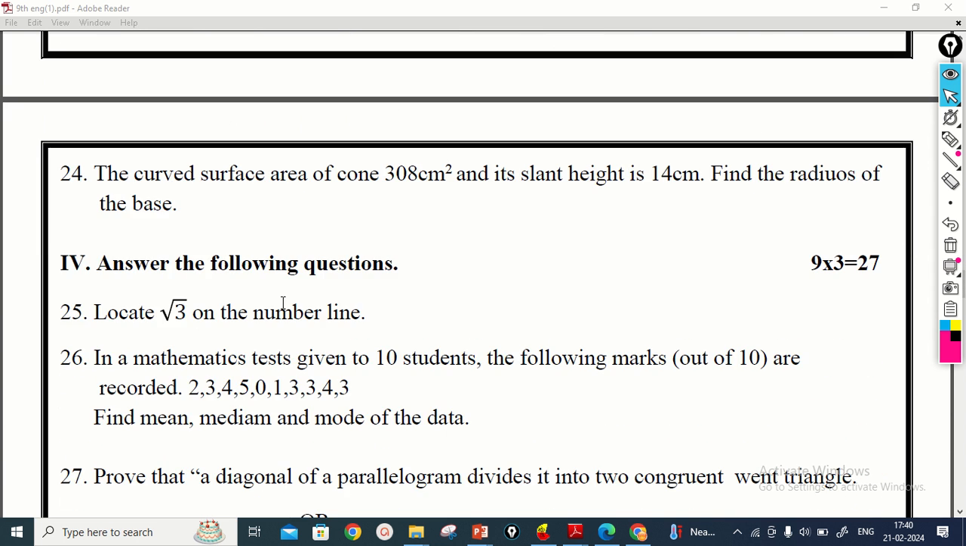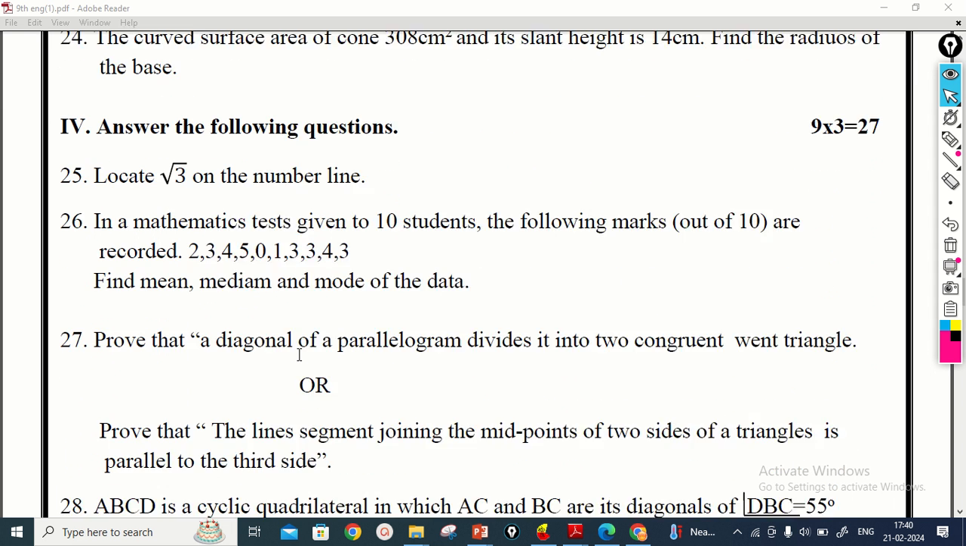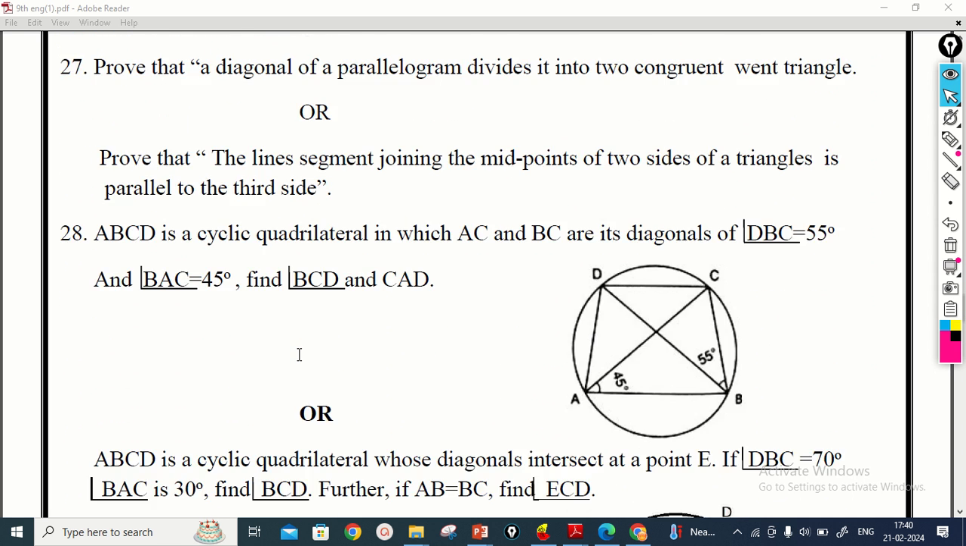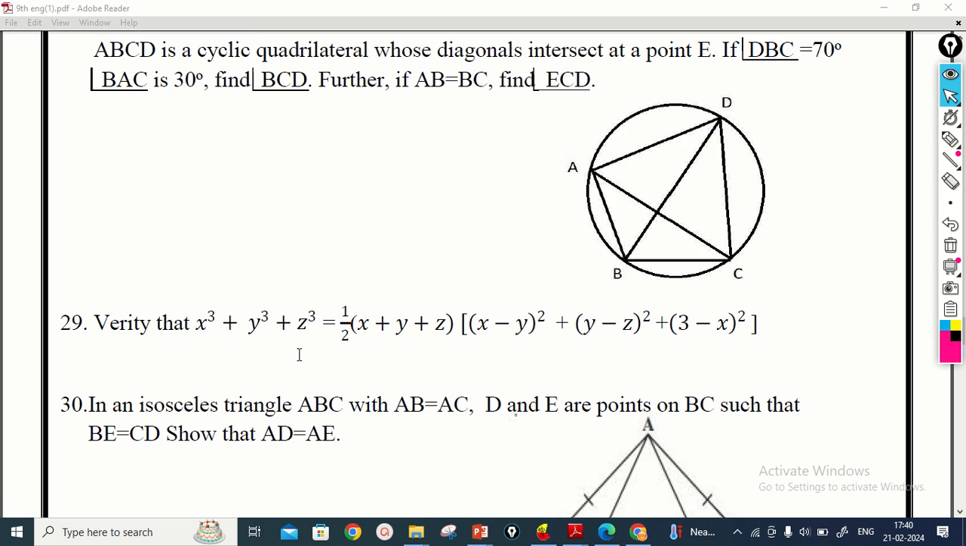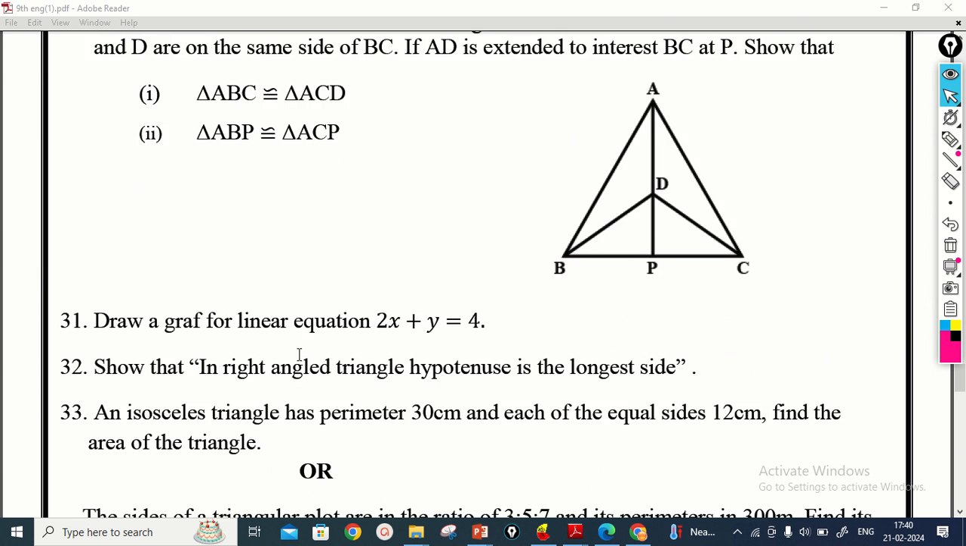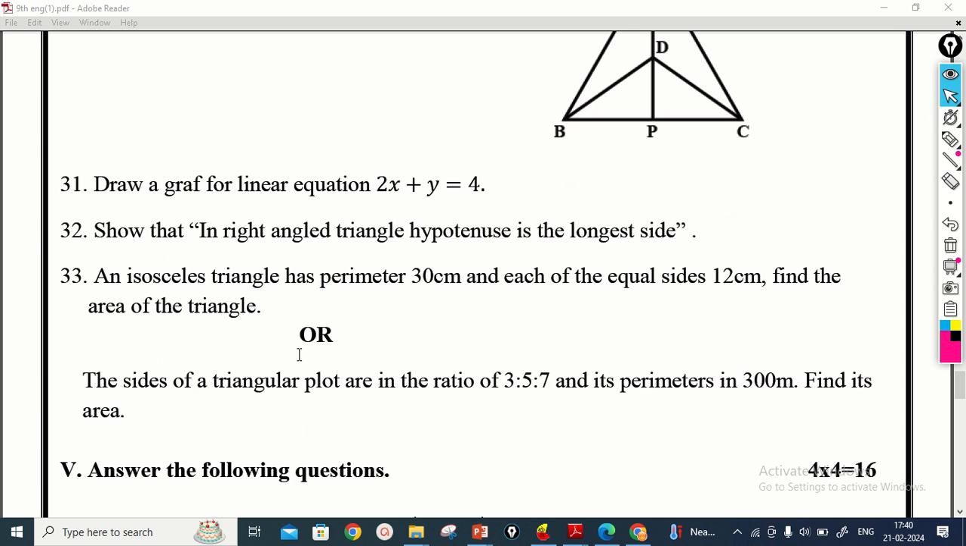And in the fourth part there are 3 mark questions, 9 questions are there. Some long answer questions are given for 3 marks, up to question 33. In some questions an option is also given. You have to answer any one of the questions in this option.